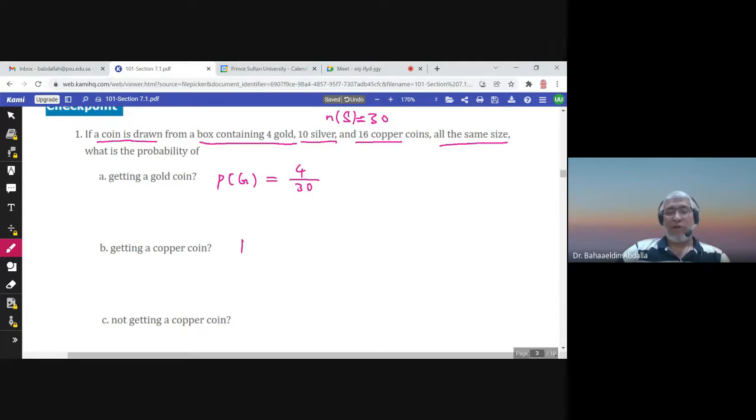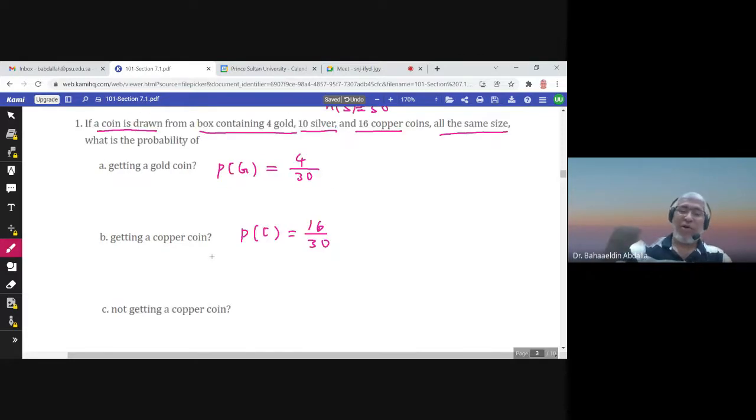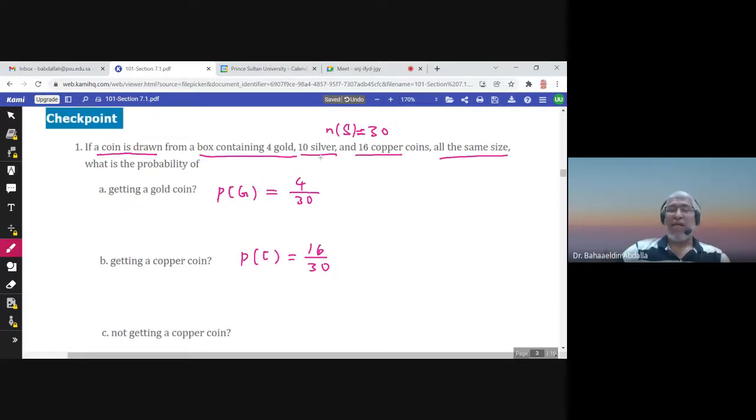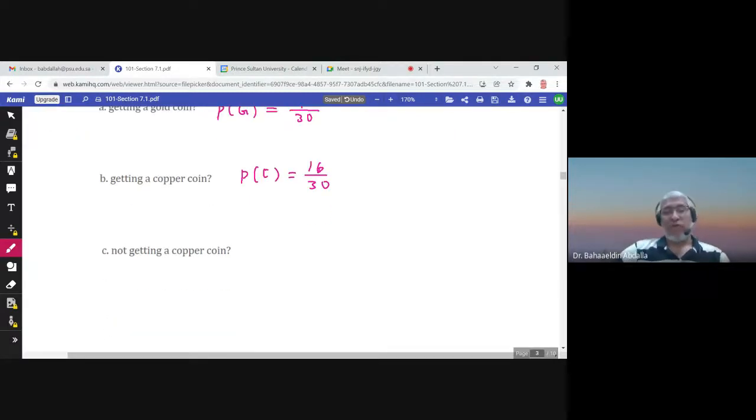Getting a copper coin, so probability of C, let me call it C, copper coin. How many copper coins are there? 16, and the total number of coins is 30. So the probability is 16 over 30. Not getting a copper coin means we will get either silver or gold. How many silver and gold are there? 14. So the probability of not copper is 14 over 30.